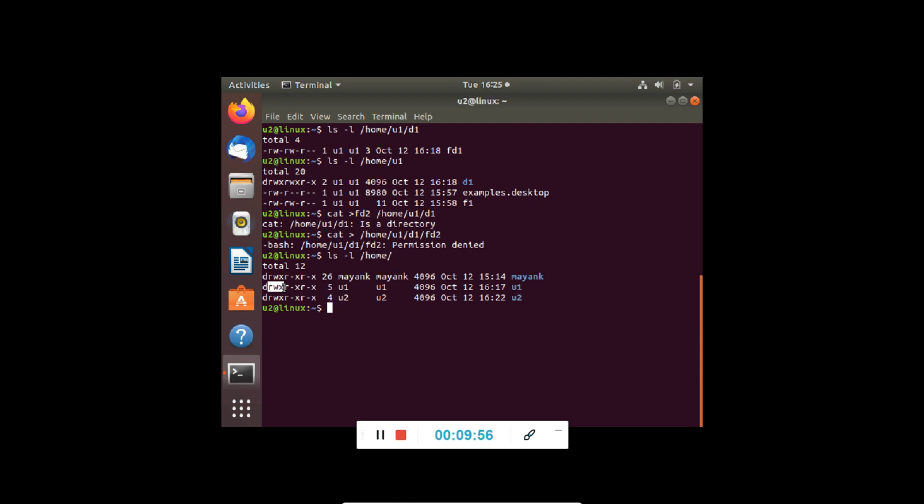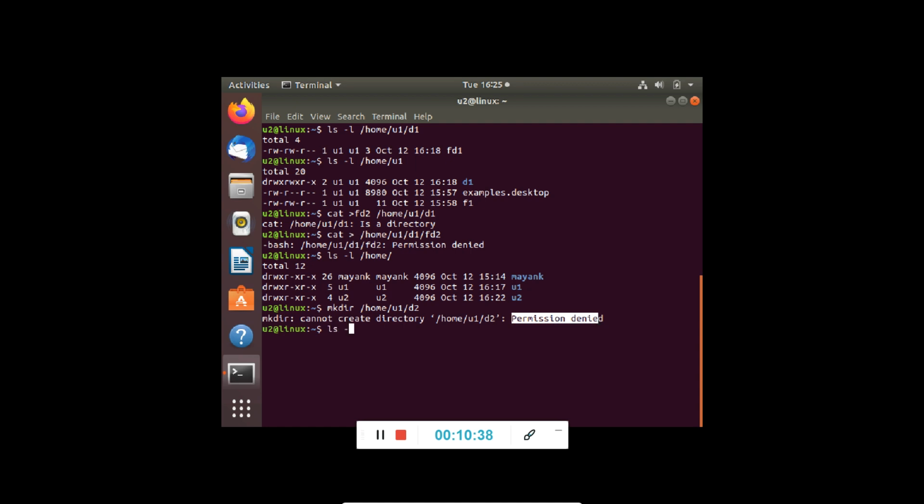But I cannot do anything in U1 directory sitting from U2. I can list, but I cannot create a directory. So let's try to do this thing also. If I say make directory under home under U1 by the name of D2, because U1 does not give others the permission to create a subdirectory. You see over here, it does not give the permission of W. So I will not be able to create a directory under U1 directory because I am at user U2. So it will say permission denied.